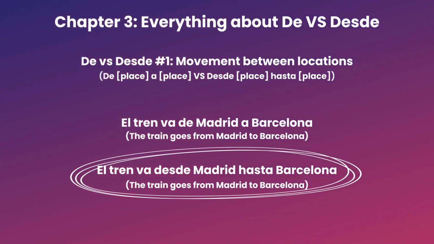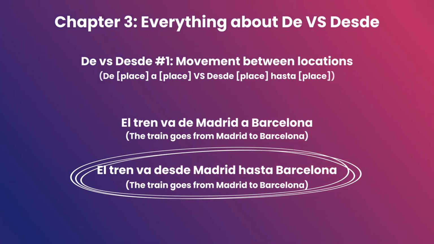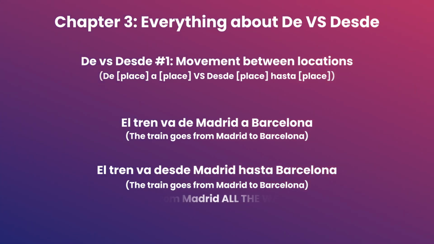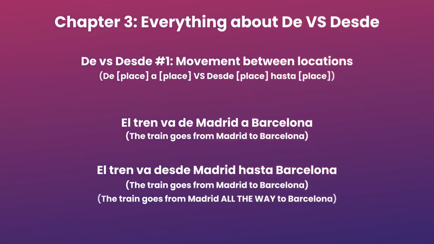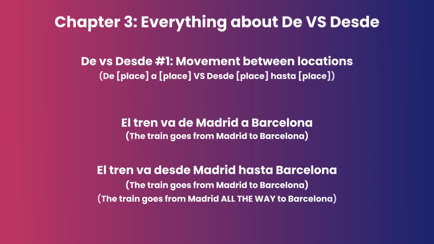But when we use desde in the second sentence, we are putting an emphasis on the starting point, which is Madrid, and the distance between Madrid and Barcelona. Essentially, what you're saying is the train goes from Madrid all the way to Barcelona. Maybe you're trying to indicate that the distance between these cities is long, or maybe you are just showing off by saying that you came all the way from Madrid.